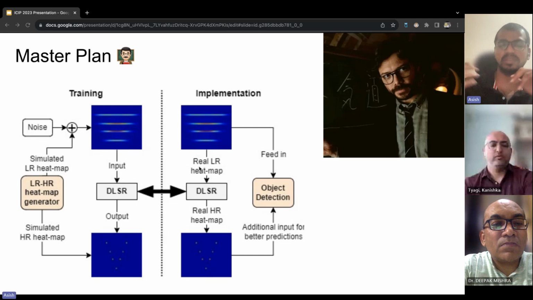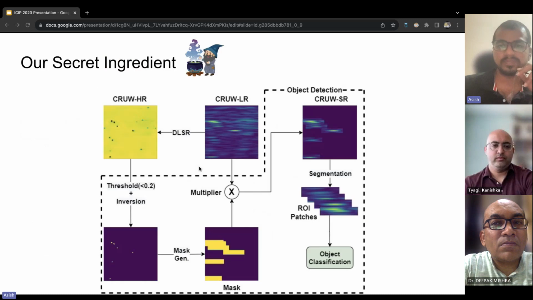Finally, we have both of these. We have the low resolution as well as the high resolution real world radar map, and we proceed to tackle object detection. So let's go deep into the problem of object detection now. Here is what our secret ingredients look like. First, we use the previously mentioned DLSR model to convert the low resolution to a high resolution radar map, as I covered in the previous slide. Next, we utilize that high resolution radar map to extract the region of interest from the low resolution map. This process involves two key steps. One is thresholding and the other is multiplying the generated mask. Thresholding helps eliminate unnecessary background information.